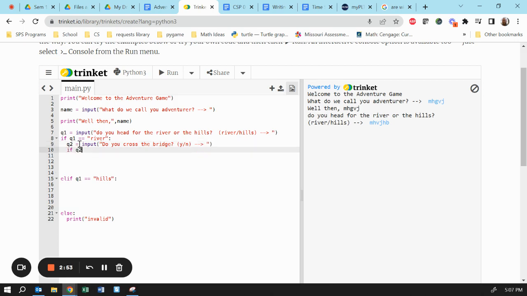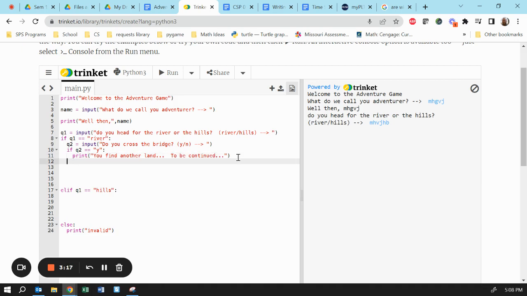If question two equals Y, well, I can check my pseudocode for the storyline, but let's just try to end this quickly. We're just going to send them to another land. Print, you find another land, to be continued. For sake of time there.